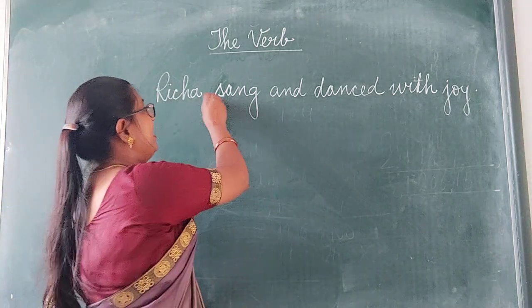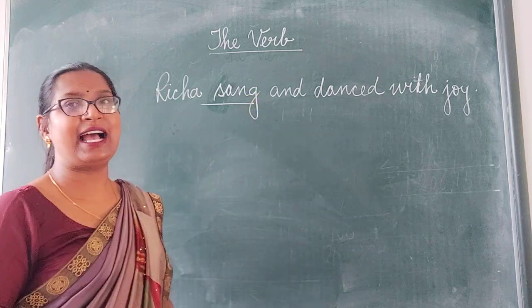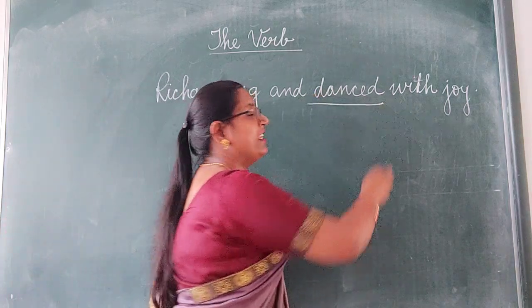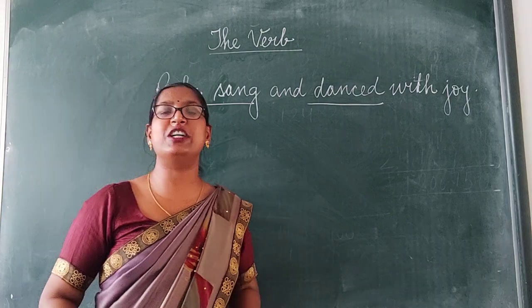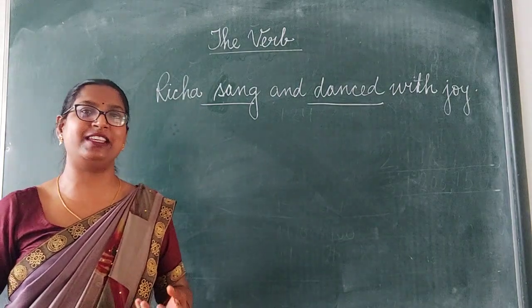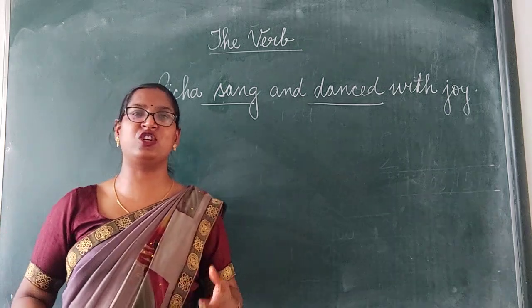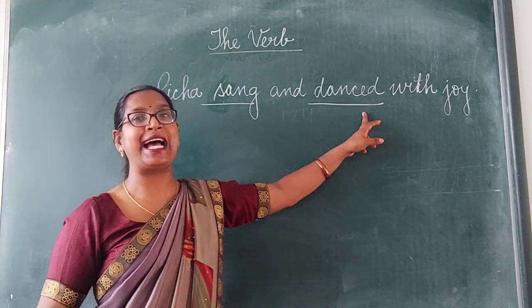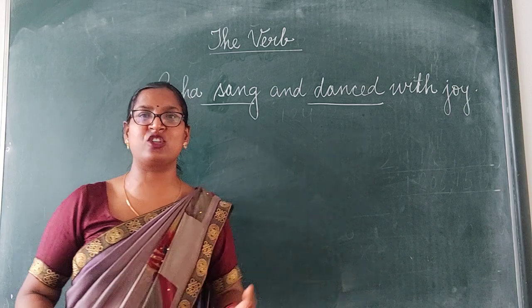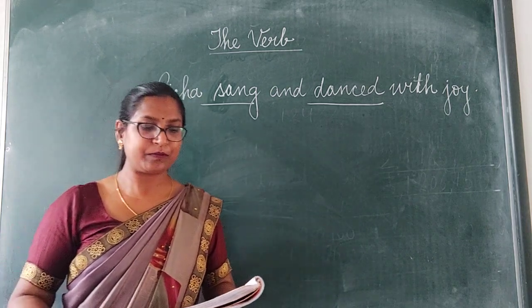Yes, we can see the words sang and danced. These are the 2 words which are expressing the action. The word sang is expressing the action of singing, and the word danced is expressing the action of dancing.